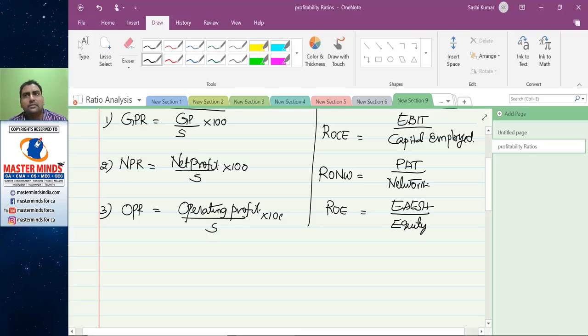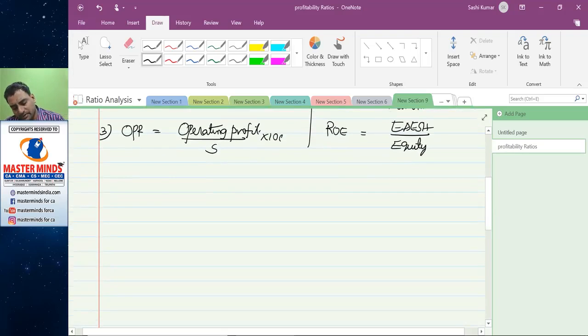So from this gross profit, we use it to recover our fixed cost or operating expenses like salaries, rents, insurance, etc. These expenses are met from gross profit. So net profit: gross profit minus operating expenses is equal to net profit.